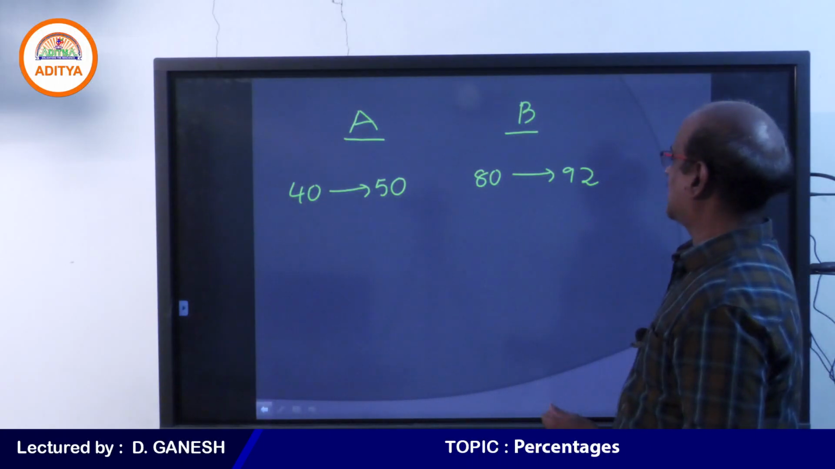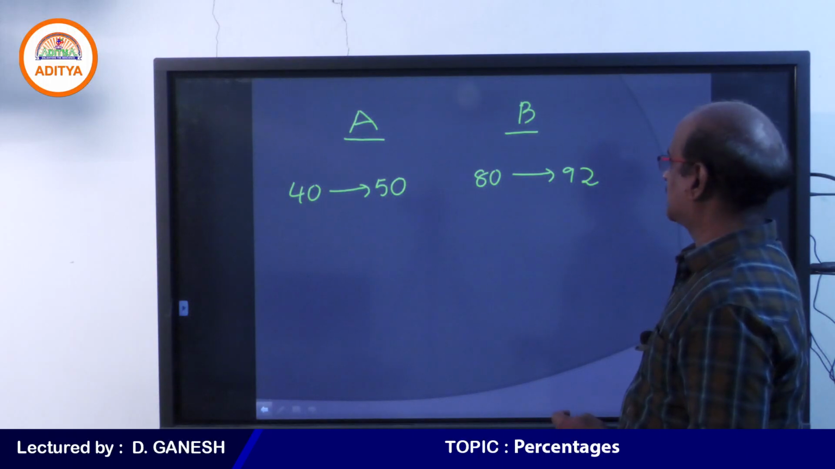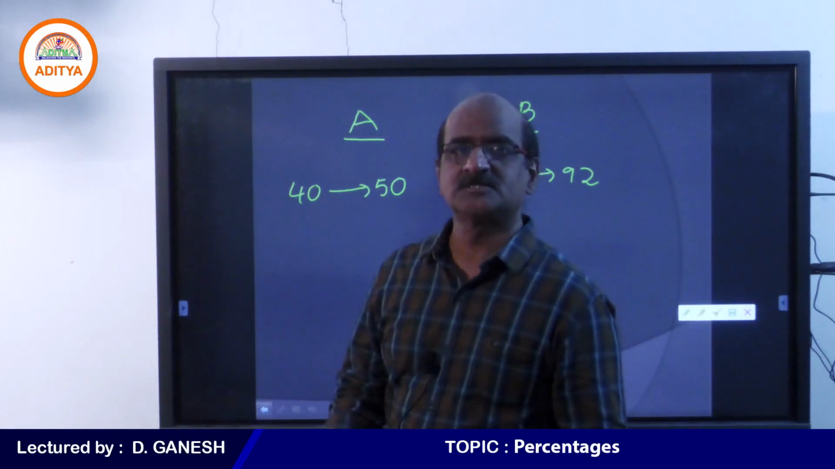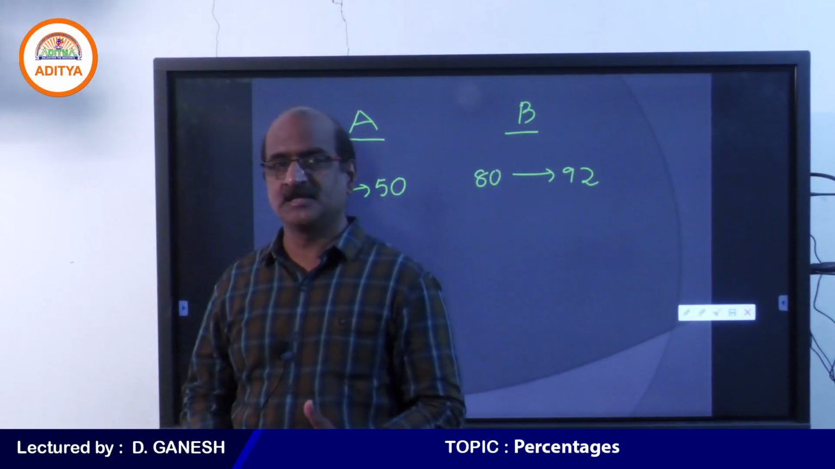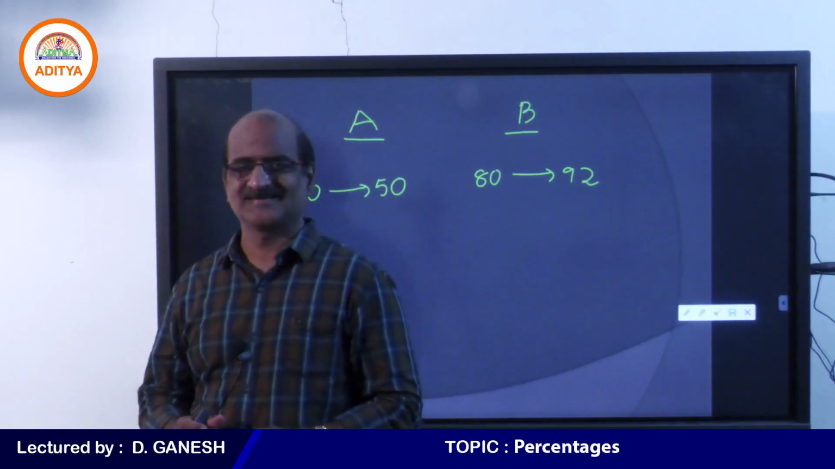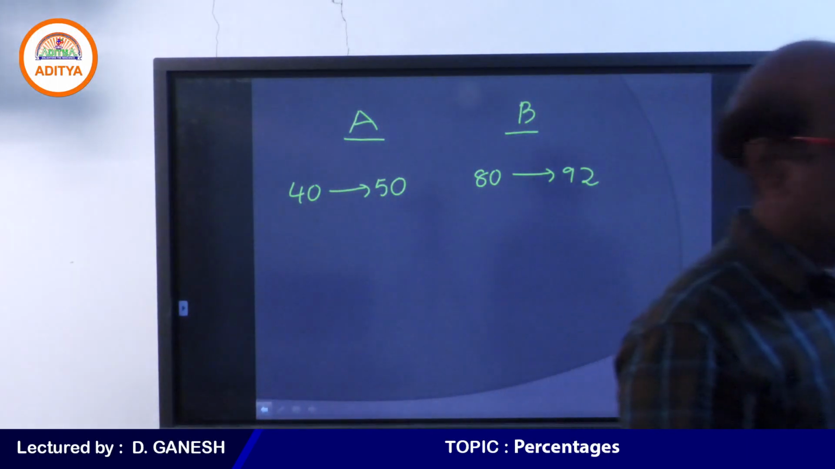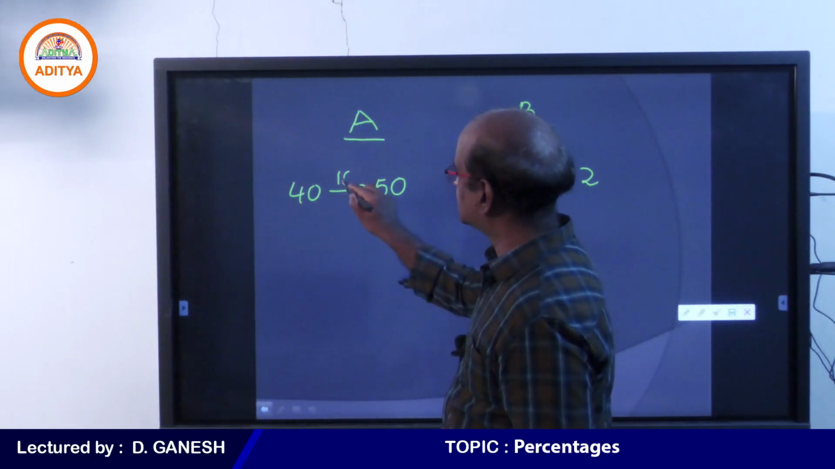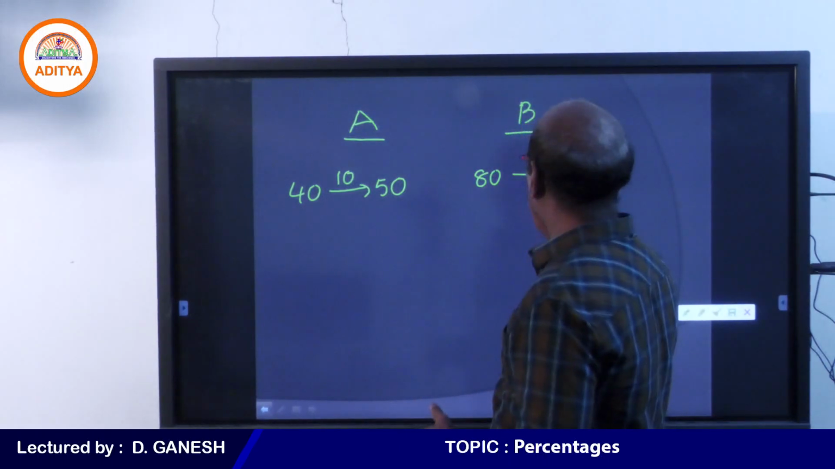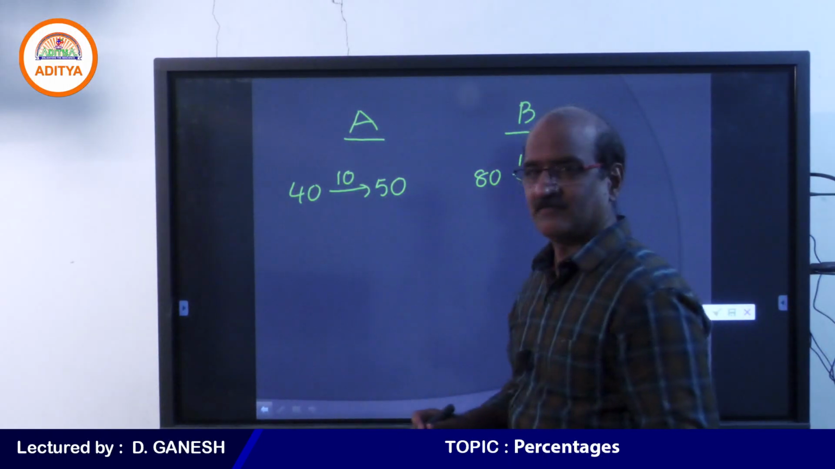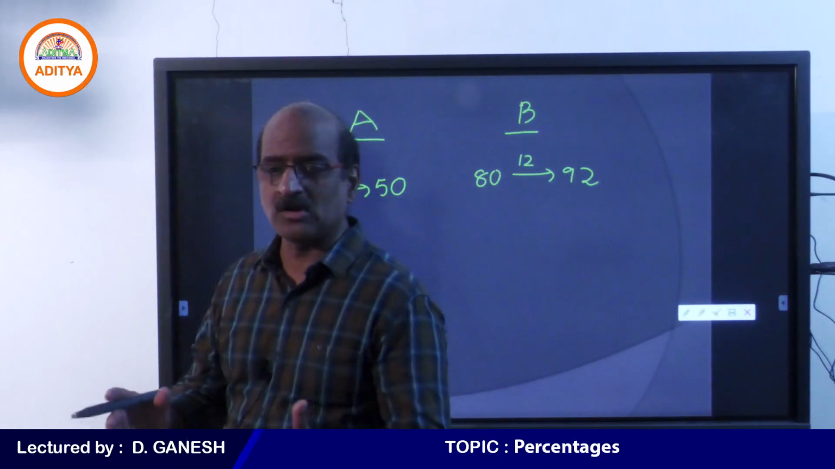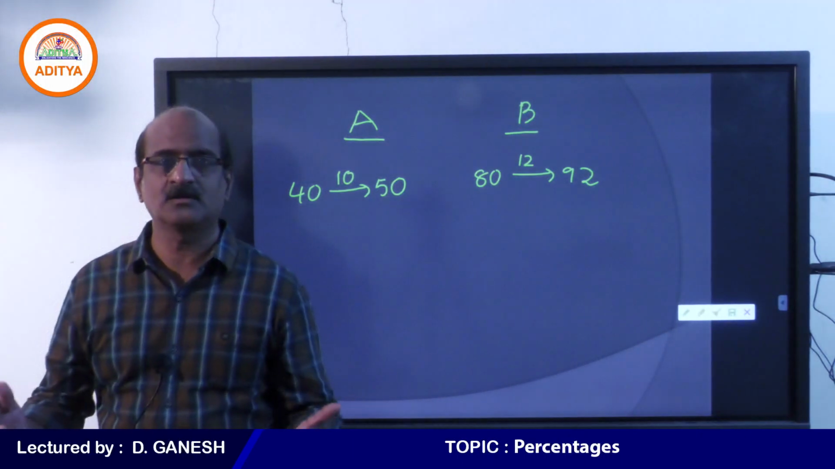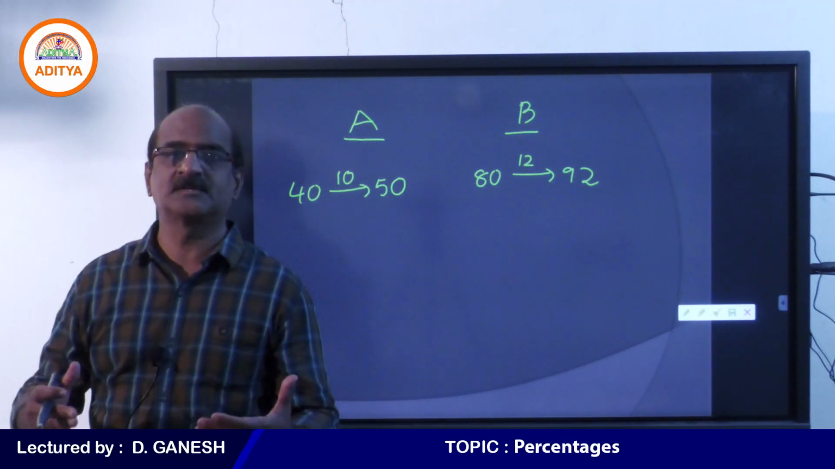Actually corona cases were 80, now they become 92. Now students, I just want to check which village seems to be under serious pressure when it comes to corona cases. Come on students, how do we come to know that? We see that corona cases increase by 10 in village A, and by 12 in village B. If you are not good at quantitative aptitude, you may jump to the conclusion that village B is worst affected.